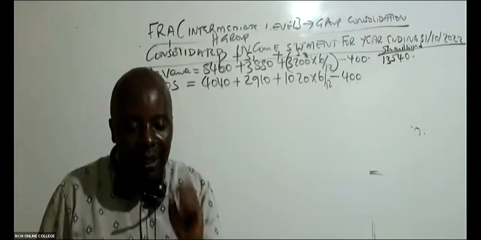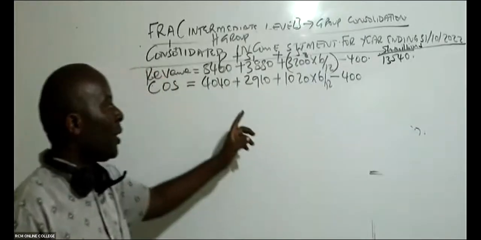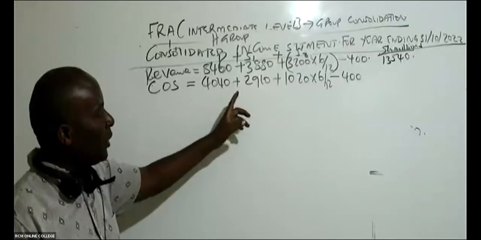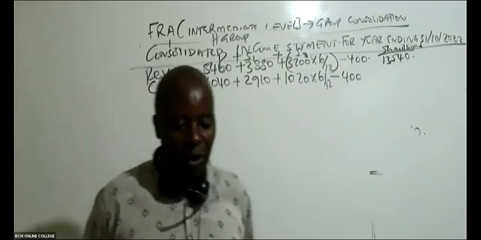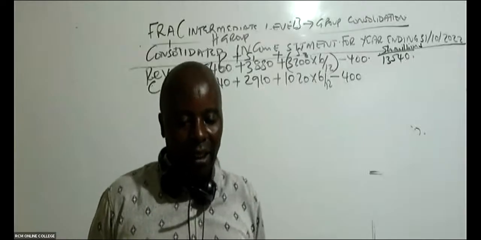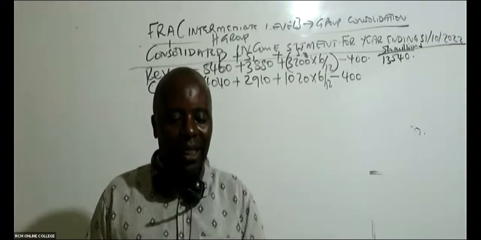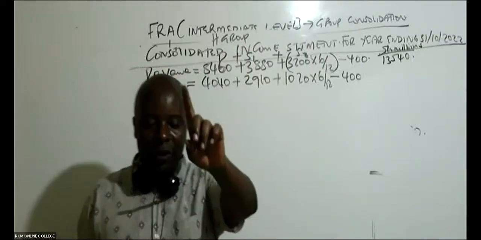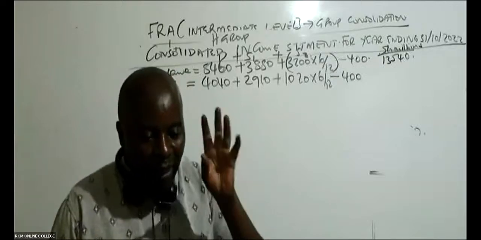And then, ladies and gentlemen, there is another adjustment that we must always remember in the cost of sales. Can somebody give me this other adjustment? There is something that we must always bring in the cost of sales whenever we are consolidating. Remember this, you have a gift, even if it will be just 400 shillings.